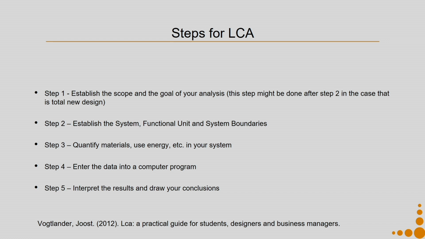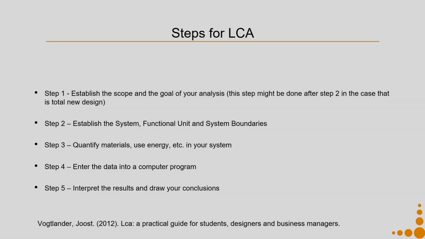So, step 4 will of course give you a quantitative amount, say so many kgs of CO2 equivalent or so much of eco cost, but that value as such does not make much sense. The sense is made only when you interpret the results and draw your conclusions.